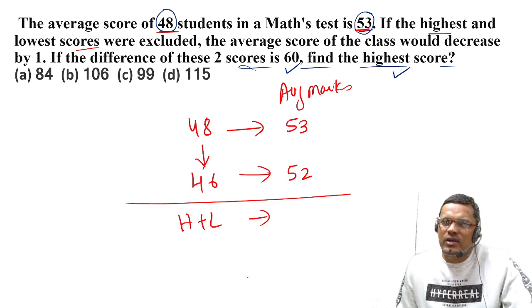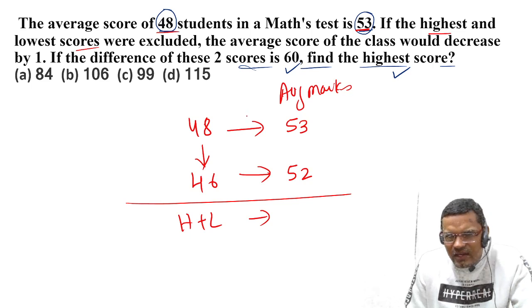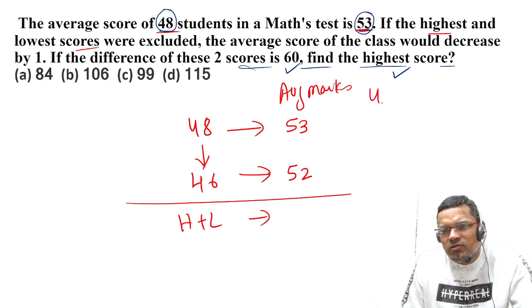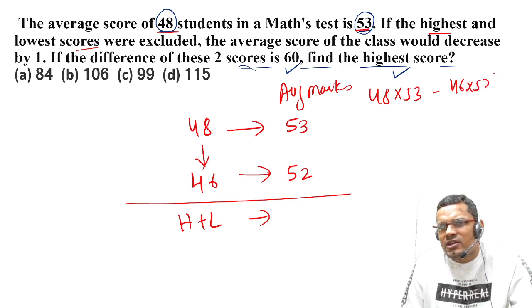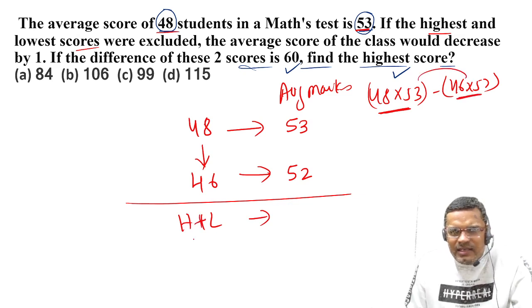How can we calculate their total marks? The method is 48 into 53 minus 46 into 52. This will give you the part. So you multiply this part and this part, then subtract, and you will get the highest plus lowest